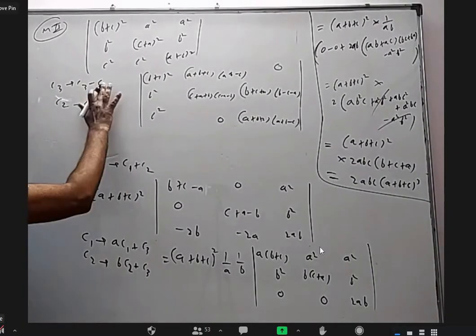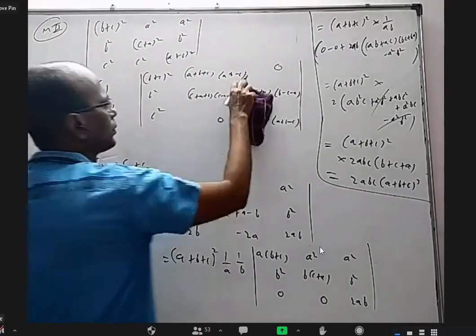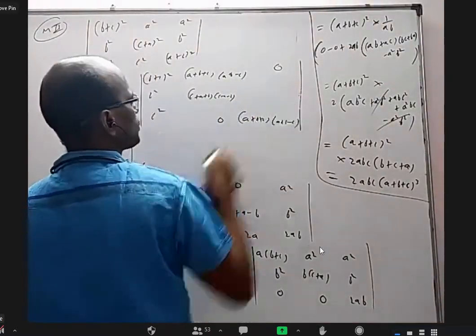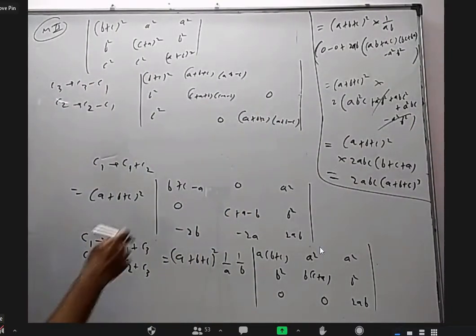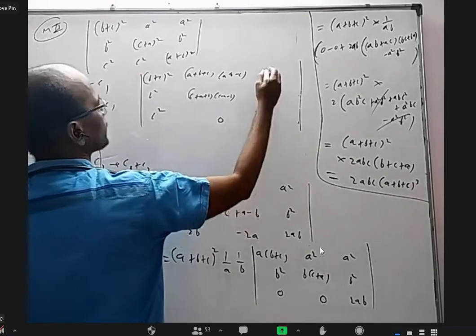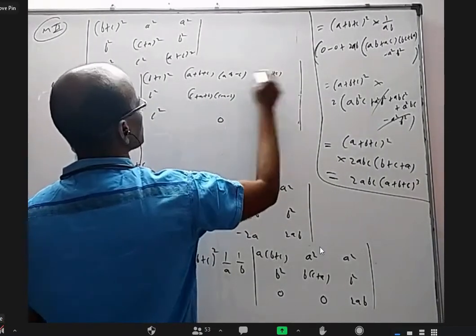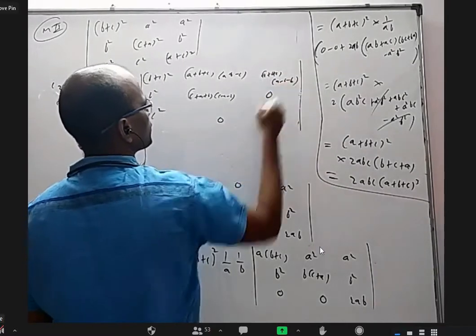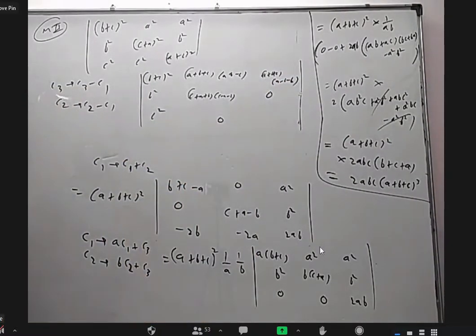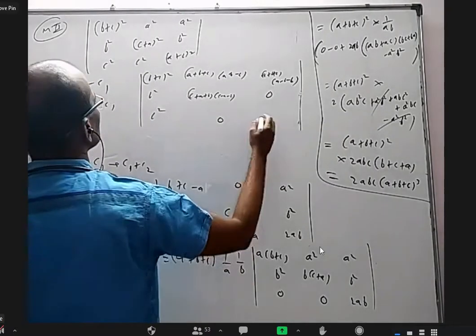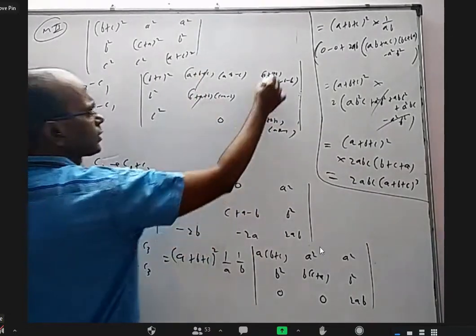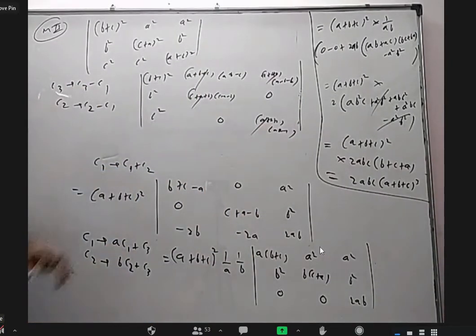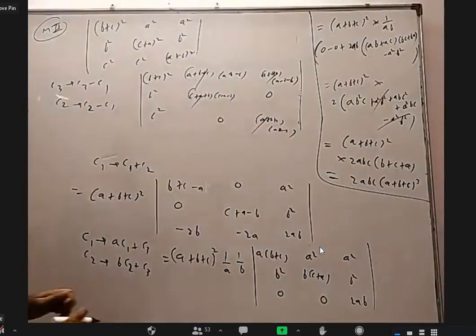What if I had done this as column 3 as column 3 minus column 1? Then I would have got 0 here. Then here I would have this also different. A plus B plus C, same thing here, and B minus. Here A plus B plus C and A plus B minus. A plus B plus C I can take common. Now we could have added these two, subtracted from here.